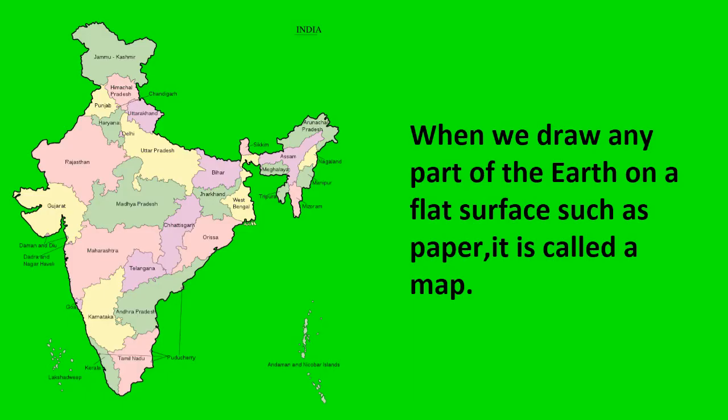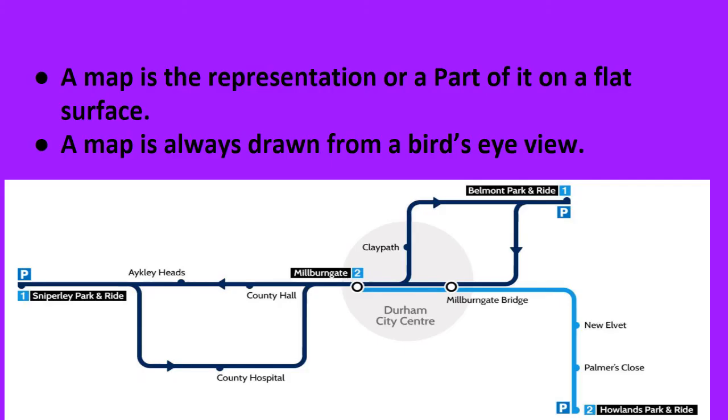Okay, children? Then, when we draw any part of the earth on a flat surface, such as paper, it is called a map. A map is the representation of the earth or a part of it on a flat surface. A map is always drawn from a bird's eye view.